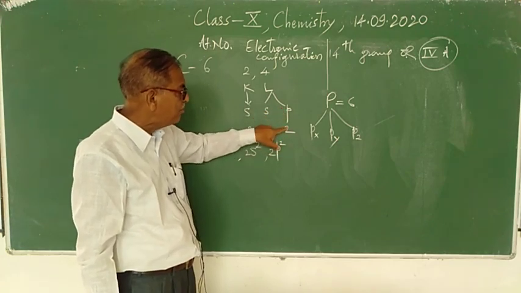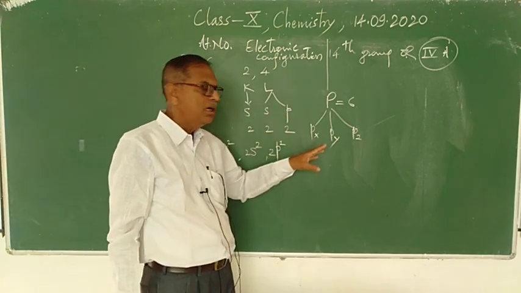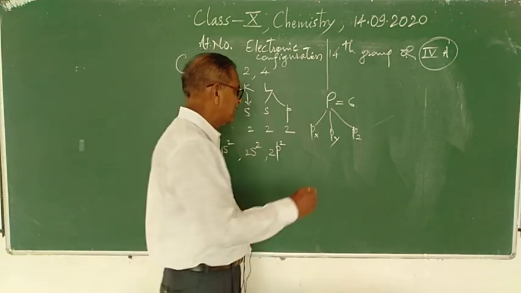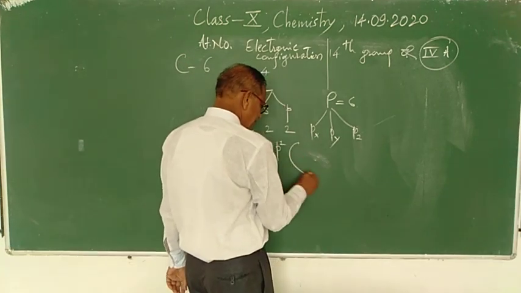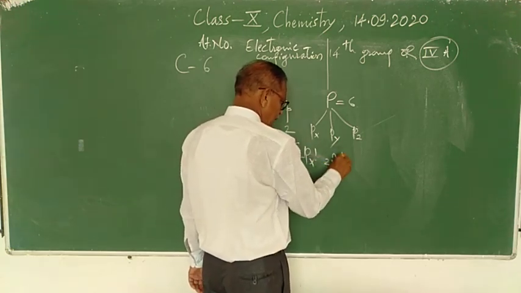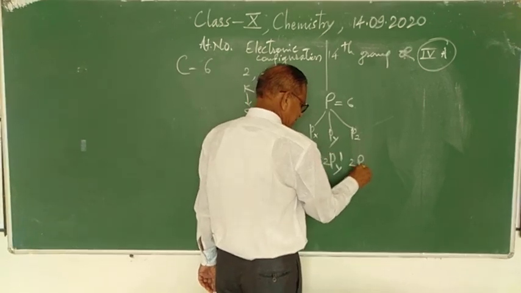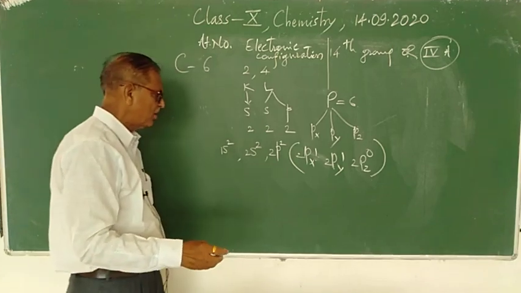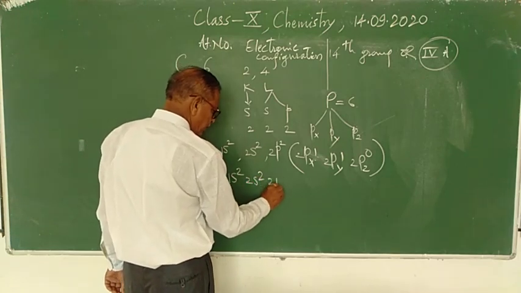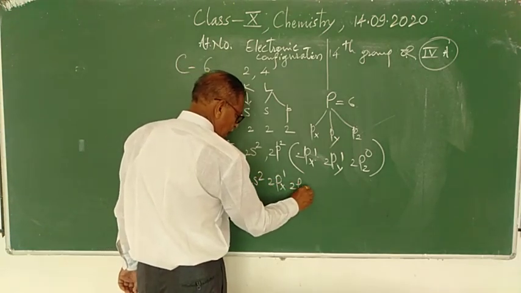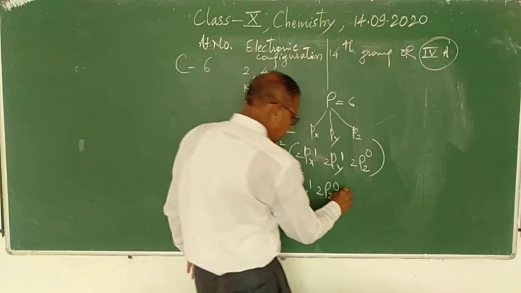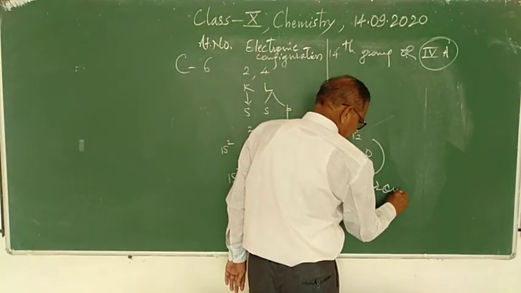And the electrons in the p orbitals are present like this: 2px1, 2py1, and 2pz0. So the electronic configuration of carbon we can write as 1s2, 2s2, 2px1, 2py1, 2pz0.